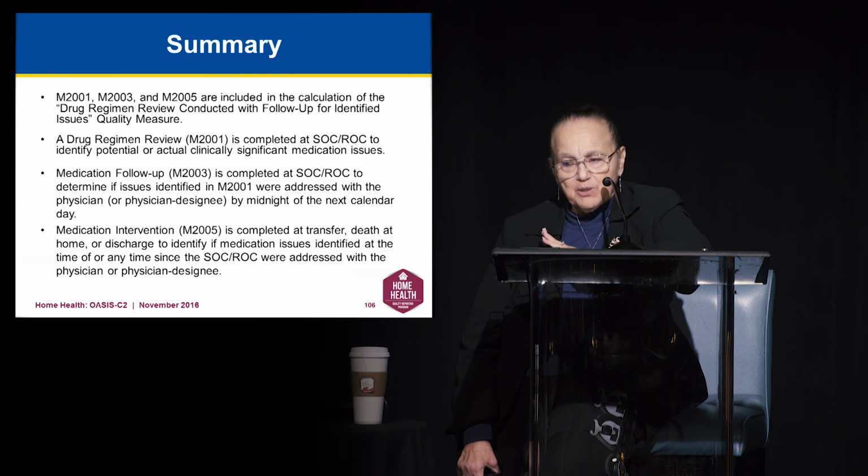This drug regimen review is completed at start of care, resumption of care, to identify these potential or actual clinically significant medication issues. A medication follow-up, 2003, is completed at start of care, resumption of care, in order to determine if any issues identified in 2001 have been addressed with the physician or designee by midnight of the next calendar day. That's the follow-up.